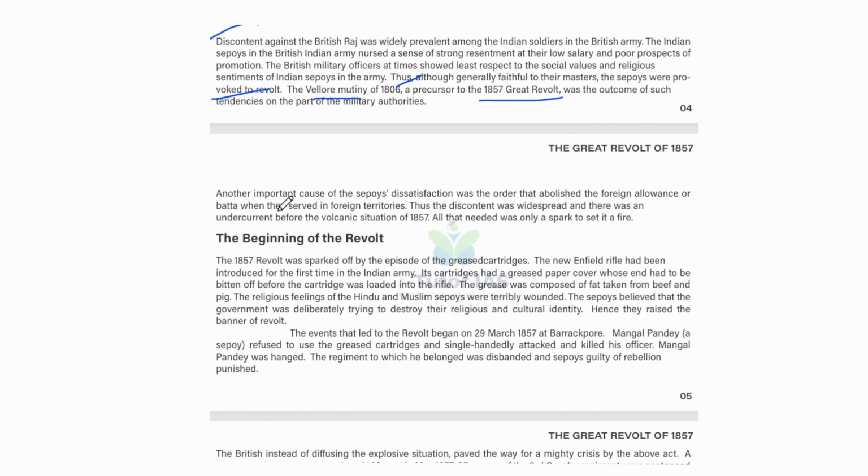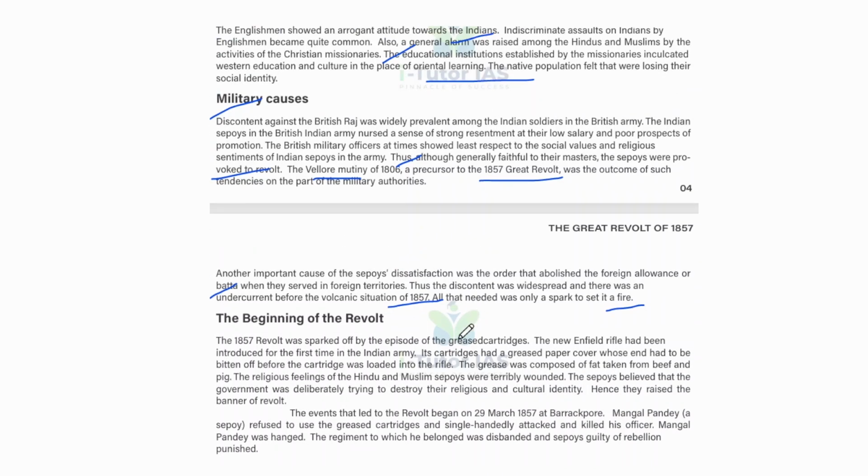Another important cause of sepoy dissatisfaction was the order that abolished the foreign allowance or bata when they served in foreign territories. And thus the discontent was widespread, and there was an undercurrent before the volcanic situation of 1857. All that was needed was only a spark to set it afire. Okay, so that is the military cause.